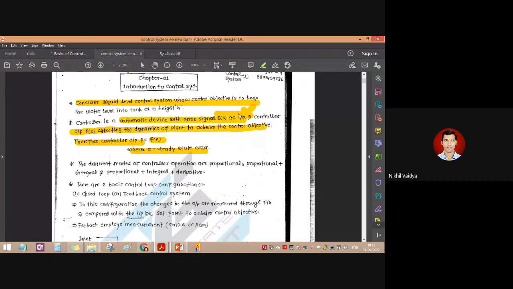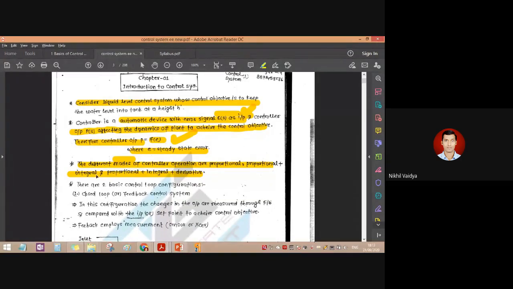Therefore controller output P is equal to f of E. The different modes of controller operation are proportional, proportional plus integral, and proportional plus integral plus derivative. So these are the modes of operation, which is what we have also seen in the syllabus. In these three modes it operates.